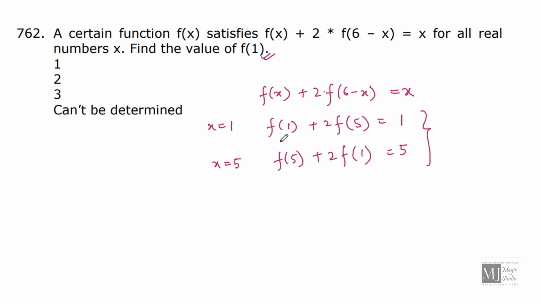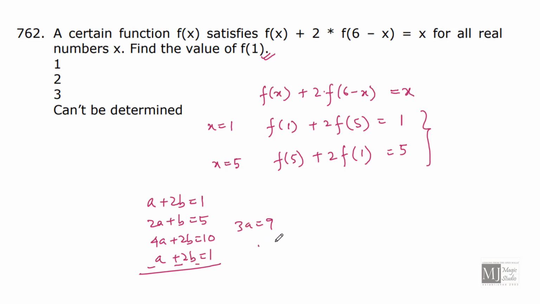Now I have two equations in two unknowns, f(1) and f(5), which I can solve, and I can find the value of f(1), isn't it? So I have a plus 2b is 1, and I have 2a plus b is 5. Let me multiply this by 2. 4a plus 2b is 10, and deduct a plus 2b from it. What I'll get is 3a equals 9, that is a equals 3. Now what was a? A was f(1). That means f(1) is equal to 3. We can determine the value of f(1), that is 3.